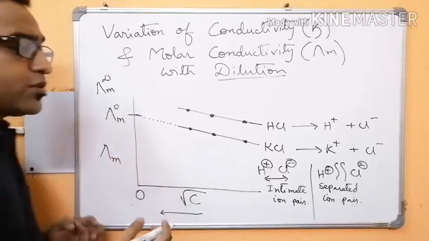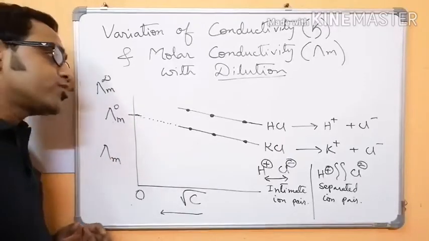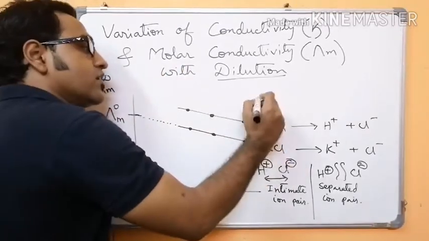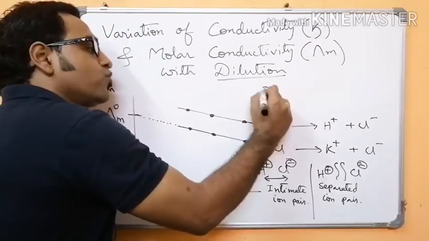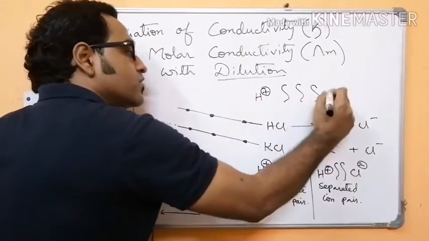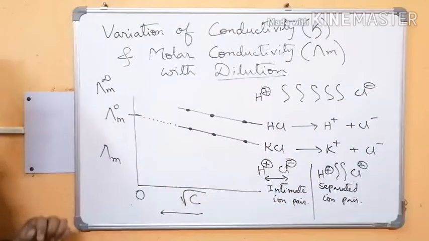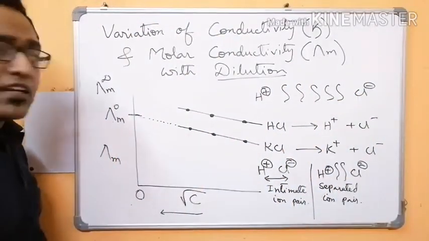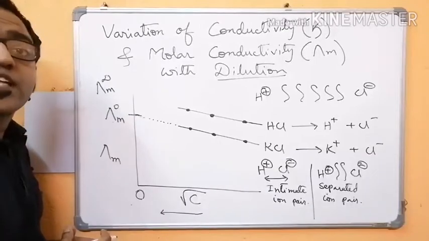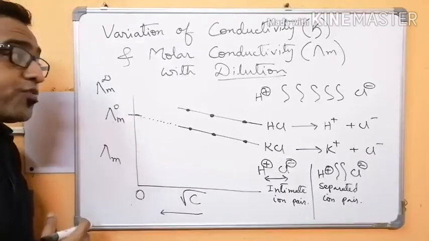At infinite dilution, the amount of solvent is too high. When the amount of solvent is too high, the H plus ion and Cl minus ion are far separated. They are called solvated ions, completely solvated ions.